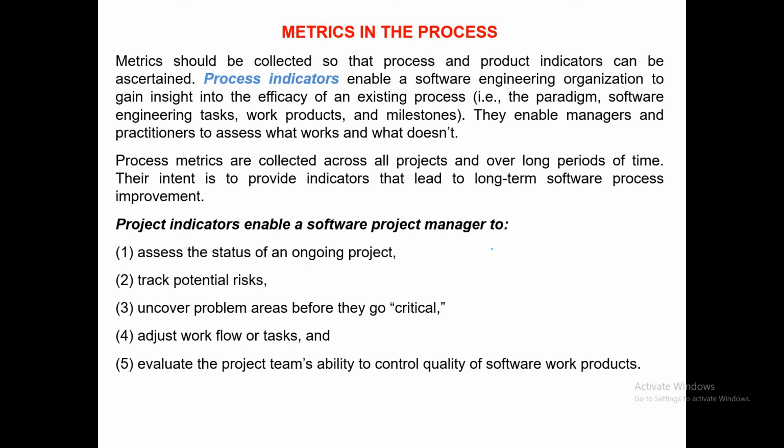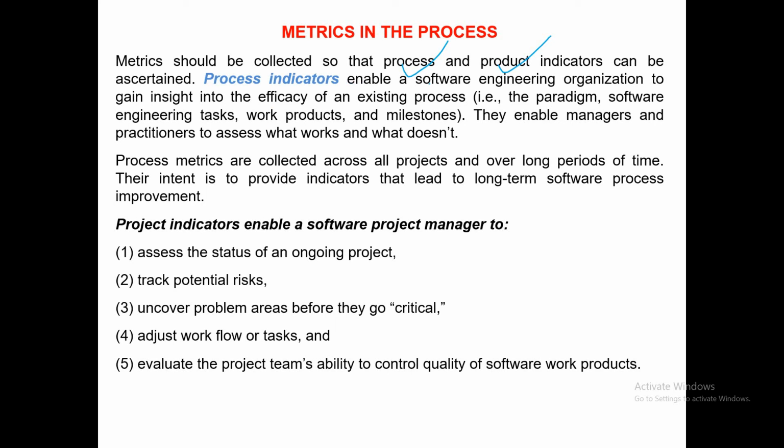Metrics in the process. Now, metrics should be collected so that process and product indicators can be ascertained. Now, we have already discussed what we mean by measure. Measure is a value. Metric is a collection of measures. Based upon measures, you get metrics. And based upon metrics, you go for possible indicators. So metrics should be collected so that process and product indicators can be ascertained. Based upon metric, you will ascertain your indicator. The two kinds of indicators we have mentioned here: one is process indicator and one is product indicator.